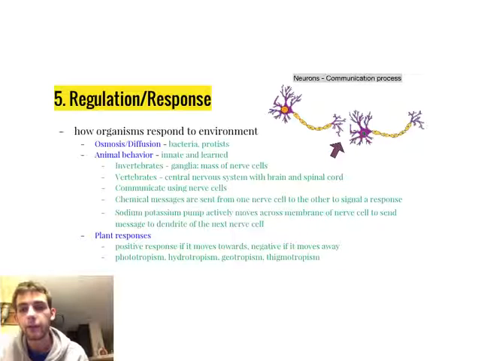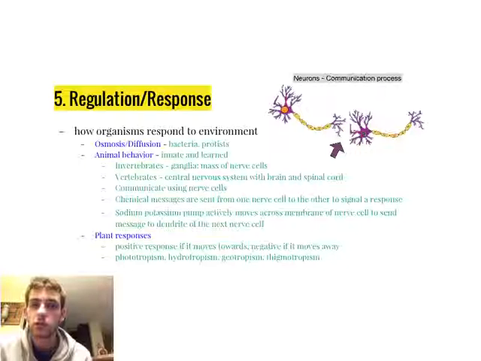Plants have developed certain responses. It's considered a positive response if they move towards something, and it's negative if it moves away. So you have phototropism, which is a response towards light, hydrotropism, which is a response towards water, geotropism, which is a response towards gravity, and thigmotropism, which is a response towards touch.